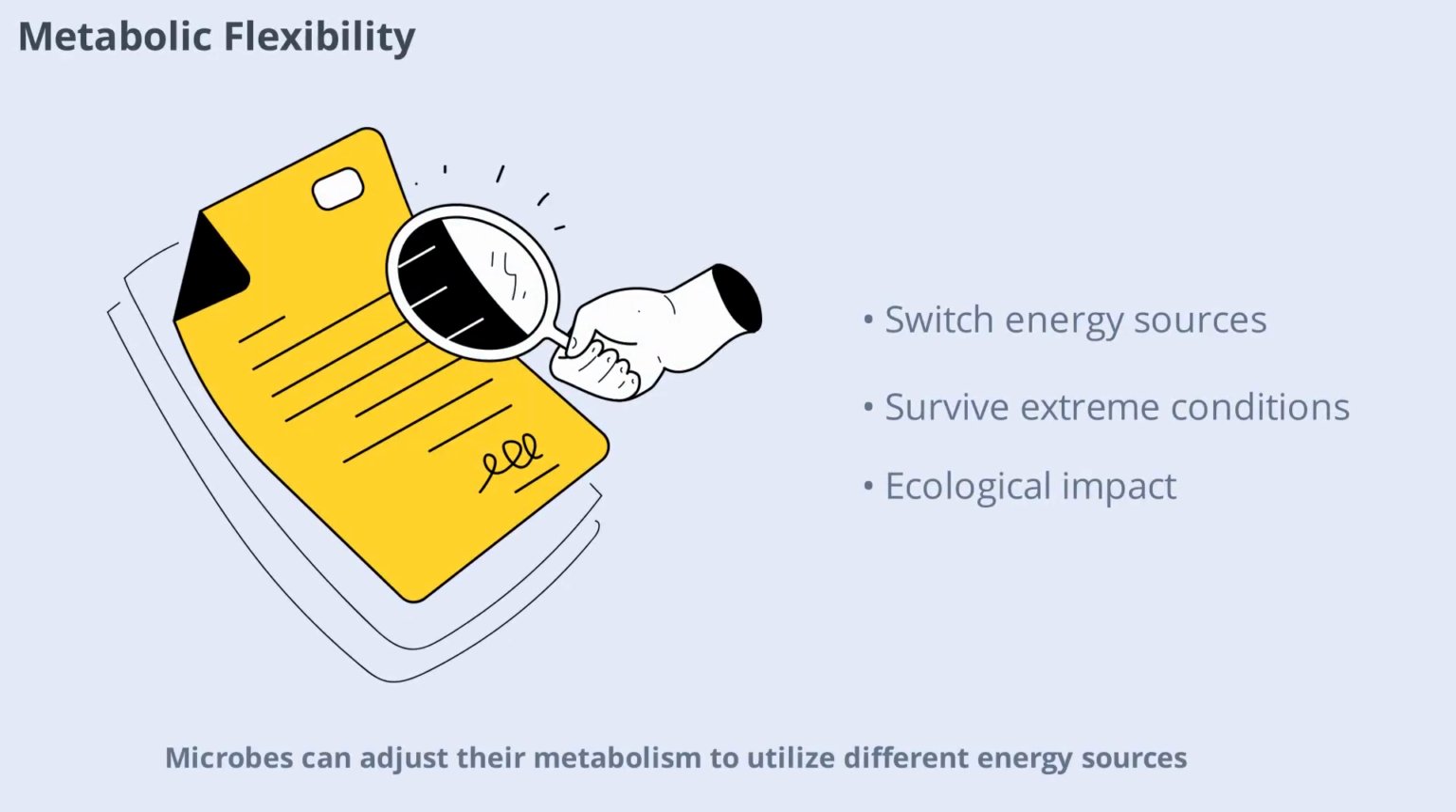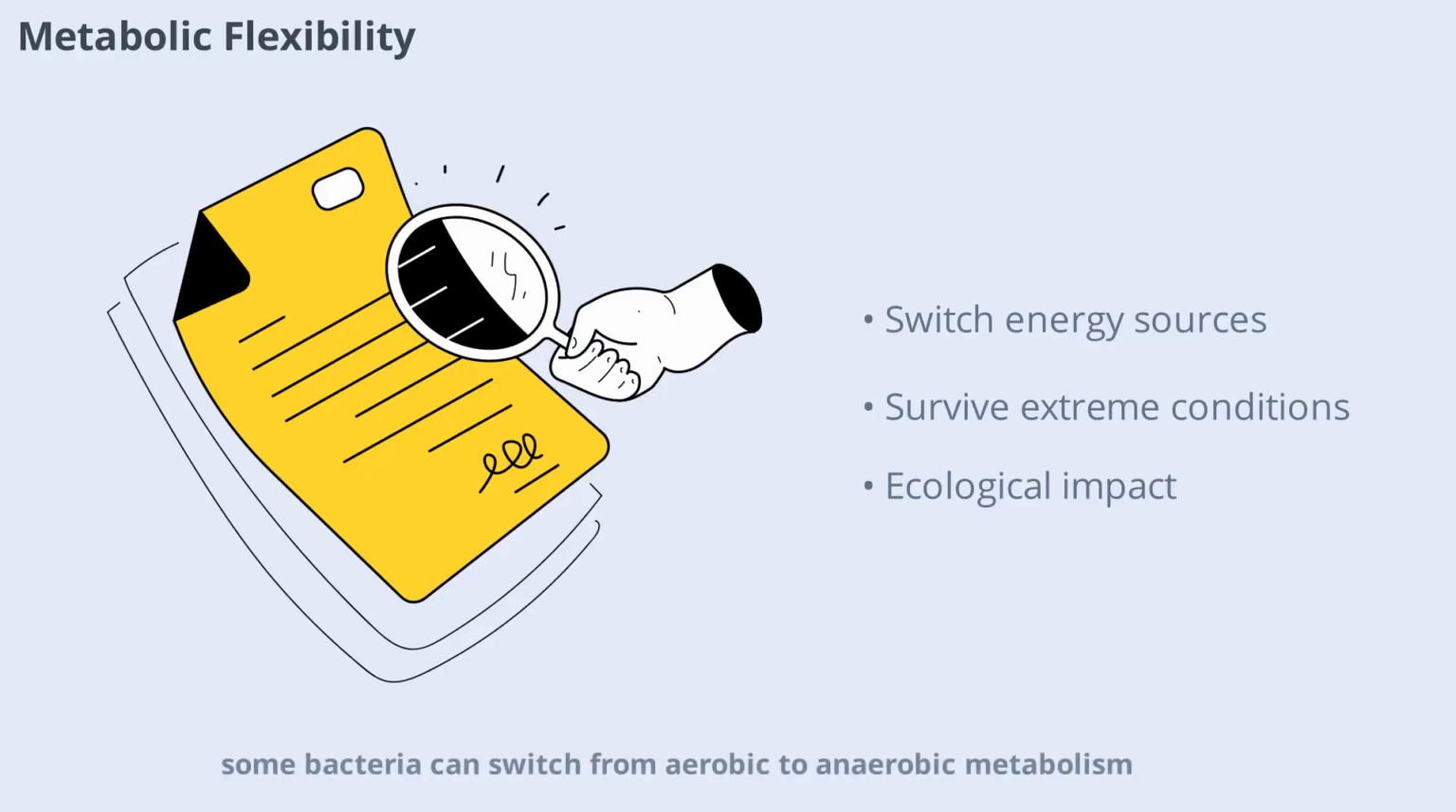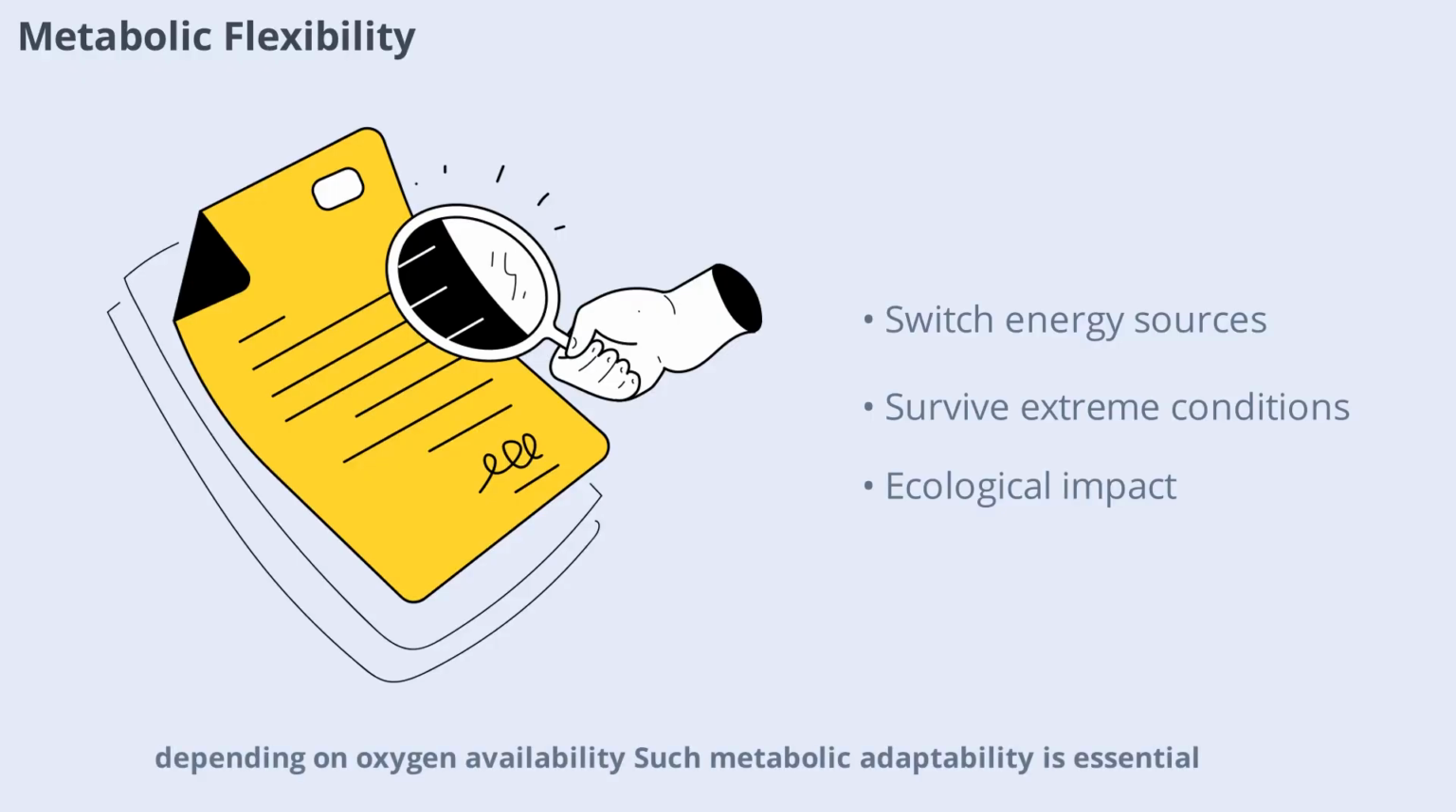Microbes can adjust their metabolism to utilize different energy sources. This flexibility allows them to survive in environments with limited nutrients or extreme conditions. For example, some bacteria can switch from aerobic to anaerobic metabolism, depending on oxygen availability. Such metabolic adaptability is essential for their persistence and ecological impact.